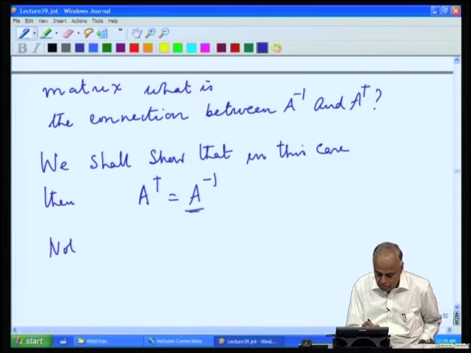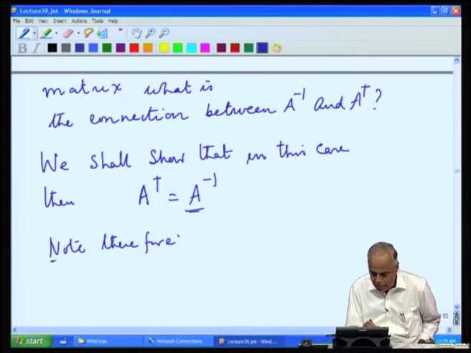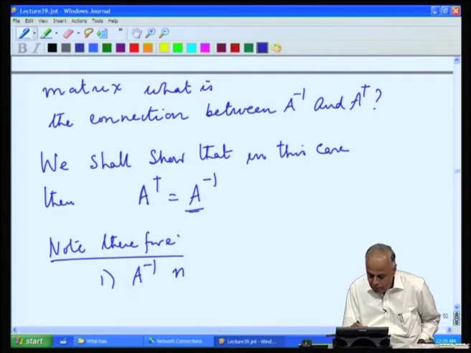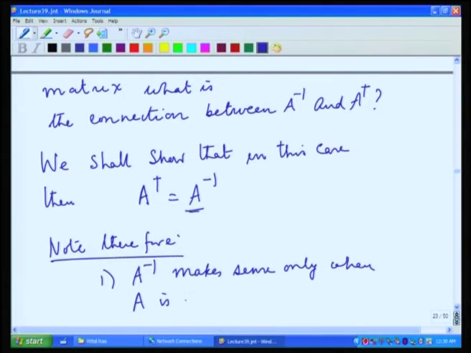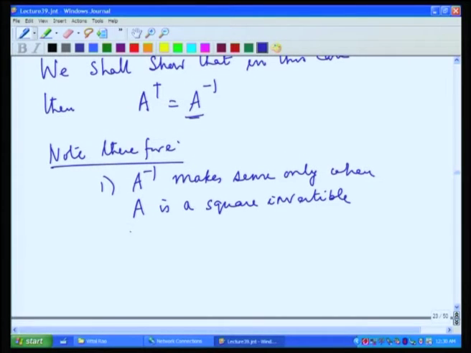Note the following points. One, the notion A inverse makes sense only when A is a square invertible matrix.